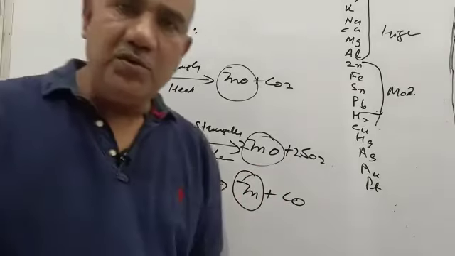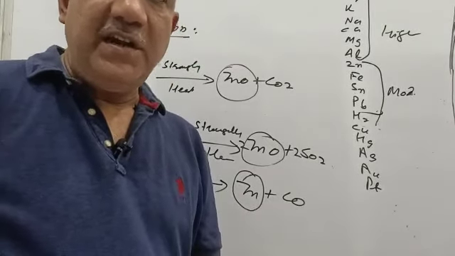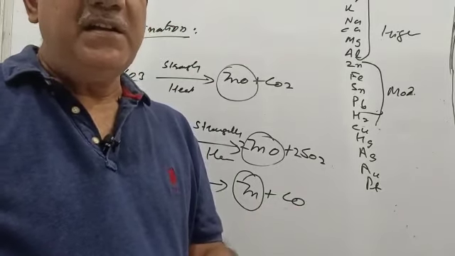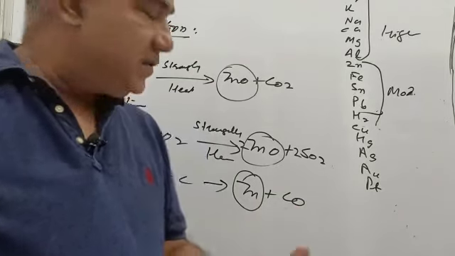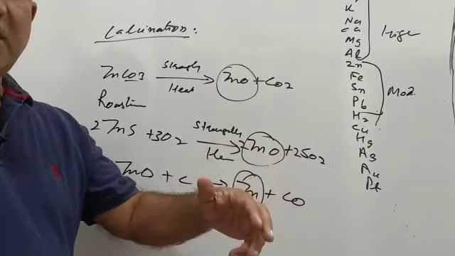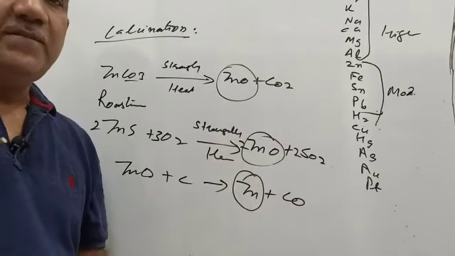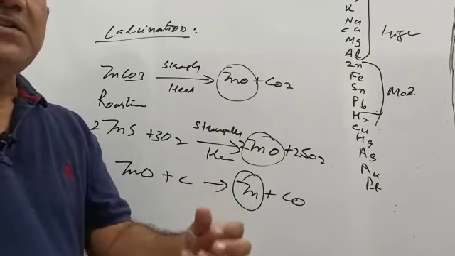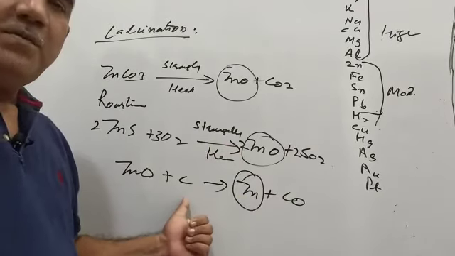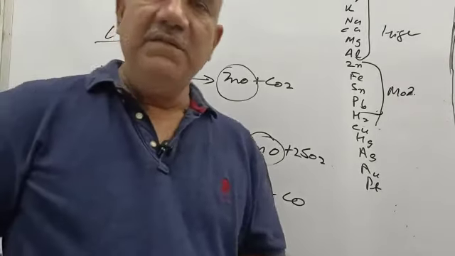So calcination and roasting both are the processes of strongly heating. In calcination, carbonate ores are heated in the absence of oxygen. Whereas in roasting, sulfide ores are heated in the presence of oxygen and converted into oxide. Once the metal from its sulfide ore or carbonate ore has been converted into its oxide, thereafter it is extremely easy for us to obtain the metal by reducing the metal oxide with the help of carbon, and sometimes we will be using other reducing agents also. That we will see in the next class.